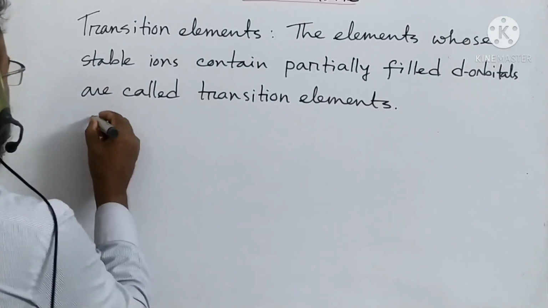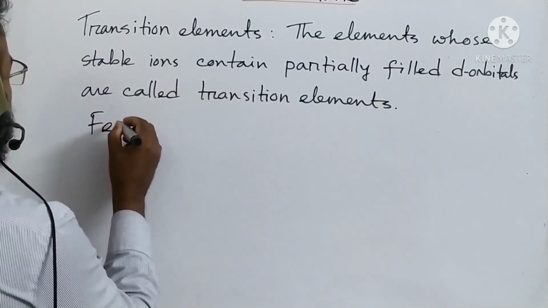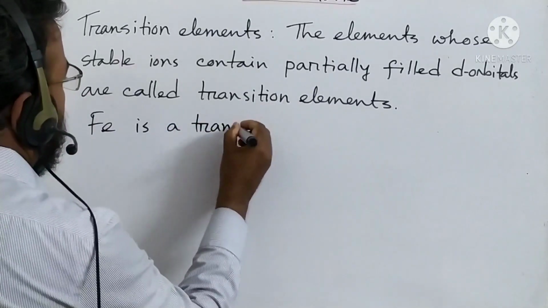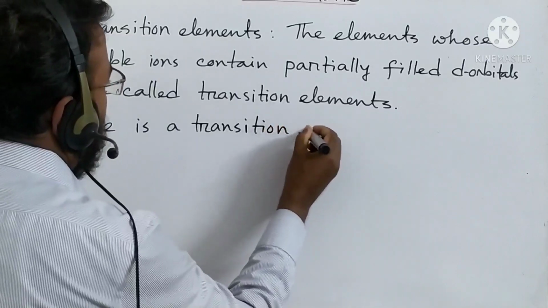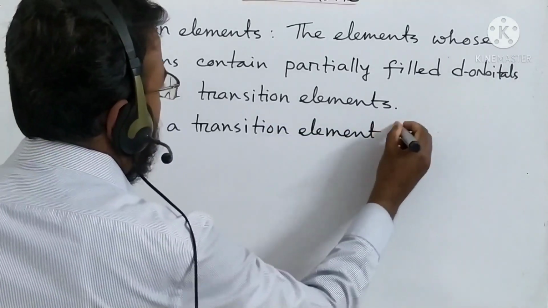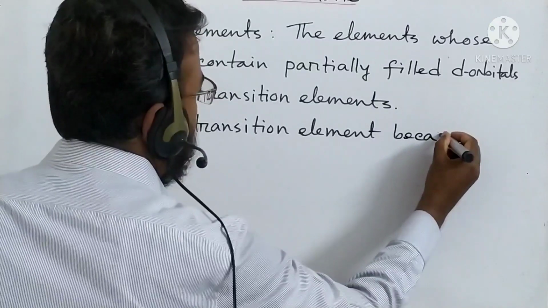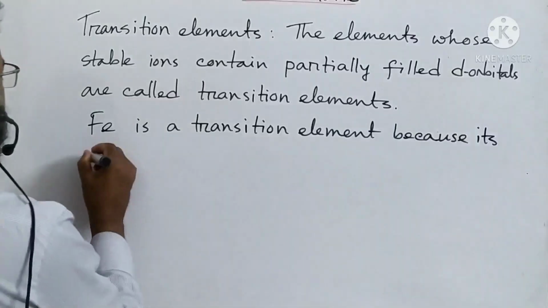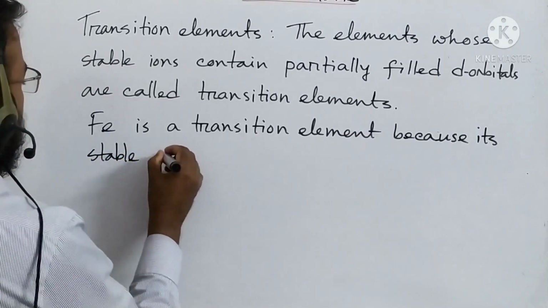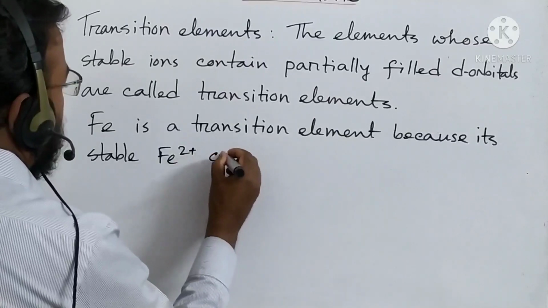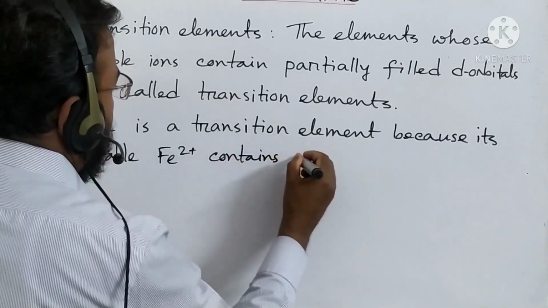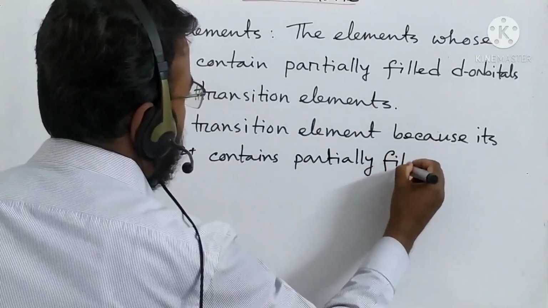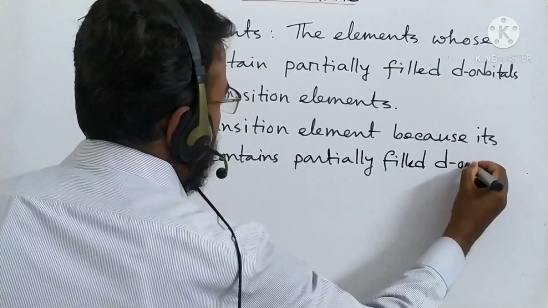Okay, now iron is a transition element because its stable ion Fe2+ contains partially filled d orbital.